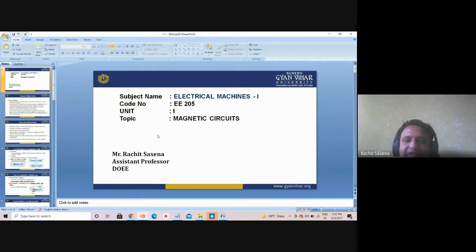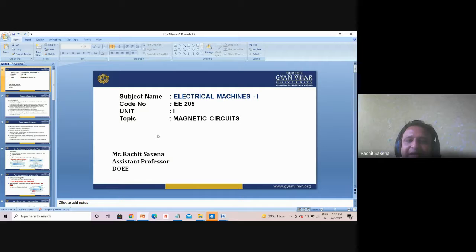In general, electrical machines are those machines capable of converting one form of energy into another form, that is, devices used to convert electrical energy into mechanical energy and vice versa. Taking an example, the generator is an electrical machine that converts mechanical power into electrical power. And the motor is the vice versa, converting electrical power into mechanical power. So this is about the electrical machine.